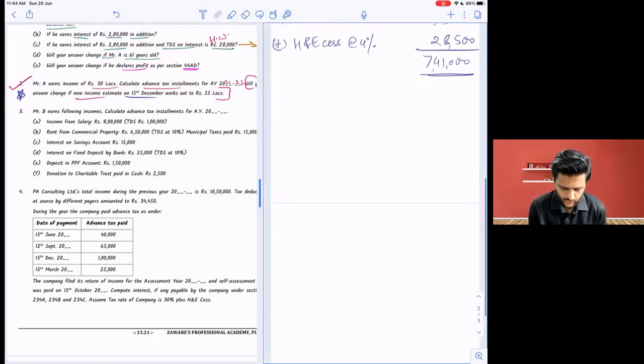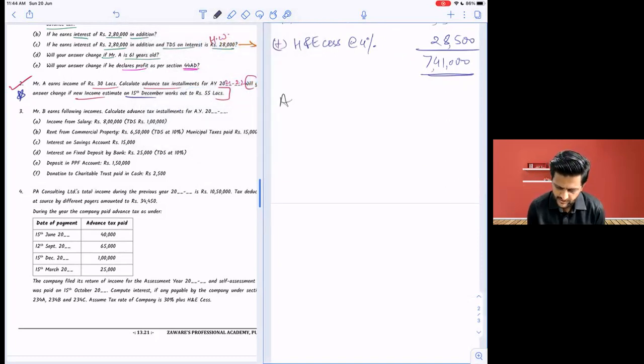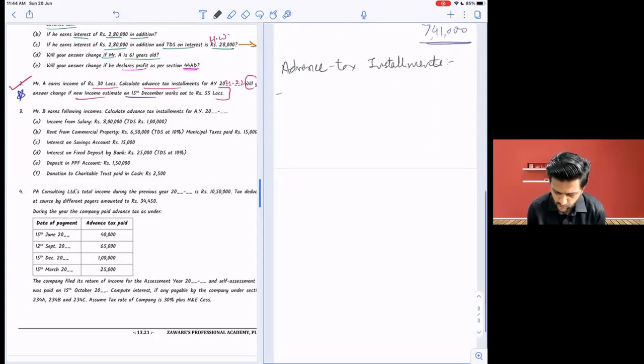You can do as per the regular method or just quickly give me answers. Advance tax installments, try this. Just write the due date at least. First due date is 15 June 2020, for example, in our current year.